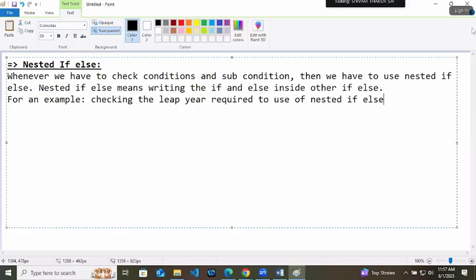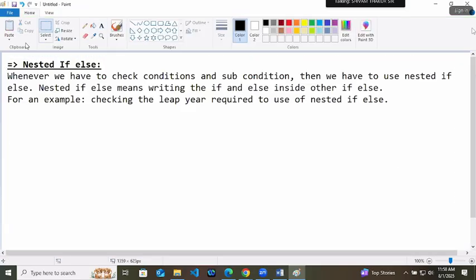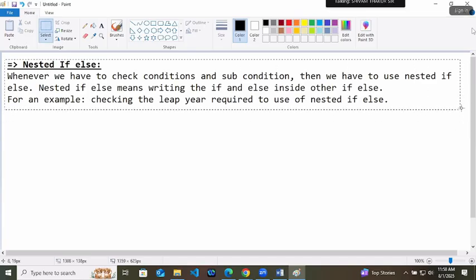Why? Because at first you check if it's a century year. If it's a century year, then the next rule is by 400. If it is not a century year, then by 4. So there are conditions and their sub conditions.